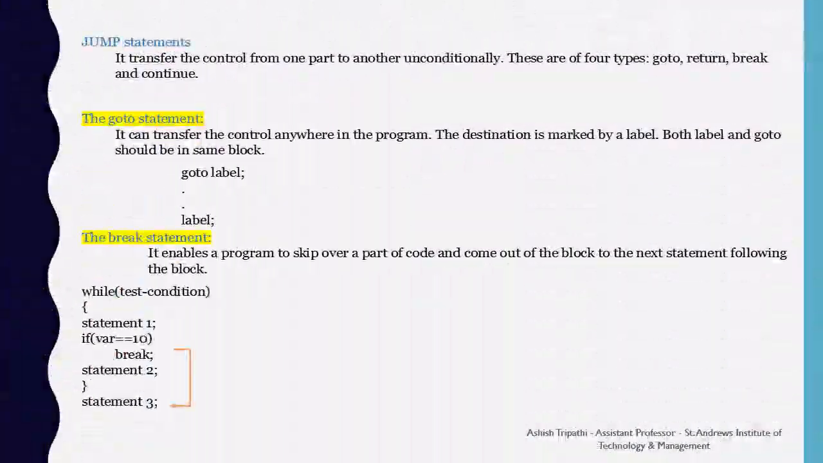Jump statement. It transfers the control from one part to another part unconditionally. There are four types of jump statement: goto, return, break and continue. So let's start with the goto statement. The goto statement transfers the control anywhere in the program. The destination is marked by a label.